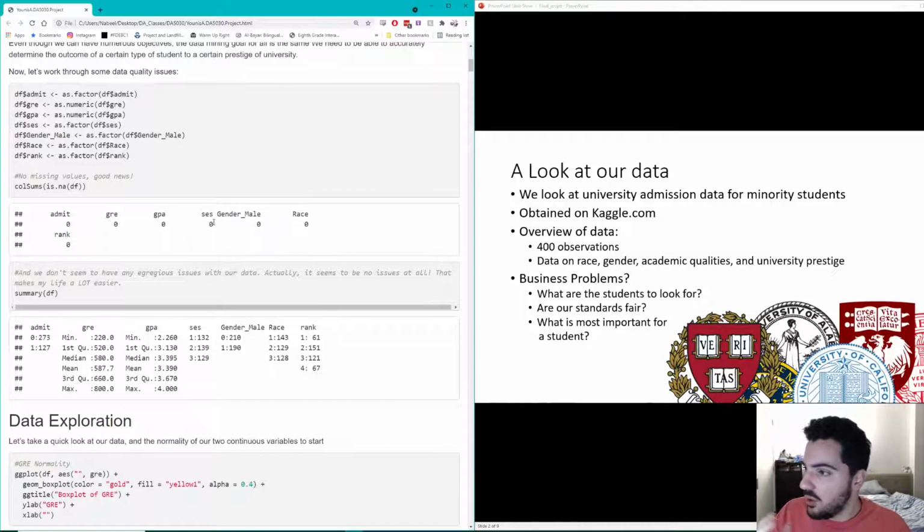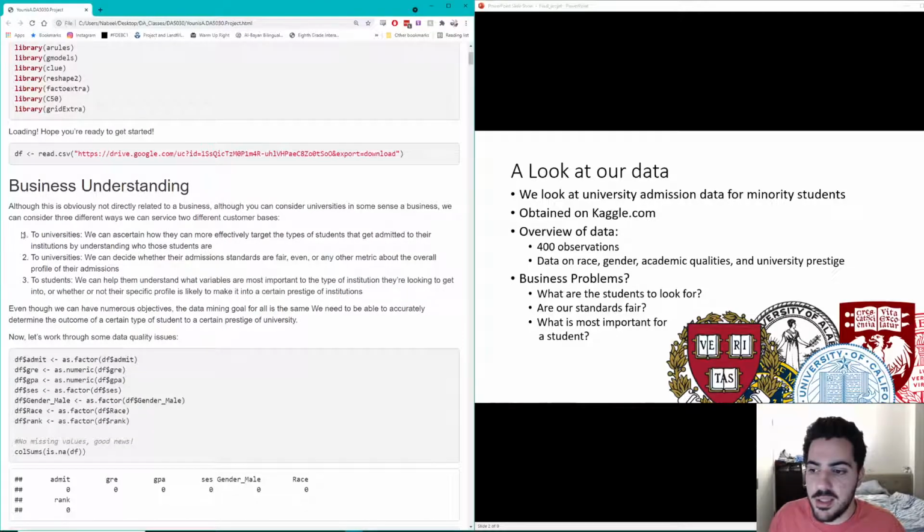So let's talk about what the business problem is that we hope to tackle. And we can actually identify 3 business problems, 2 for universities and 1 for students. And you can see them over here on the left. So the first one we could tackle for universities is we can help universities understand who are the students that we accept, right? For our prestige of university, what do they look like? What backgrounds do they come from? What are their grades like?